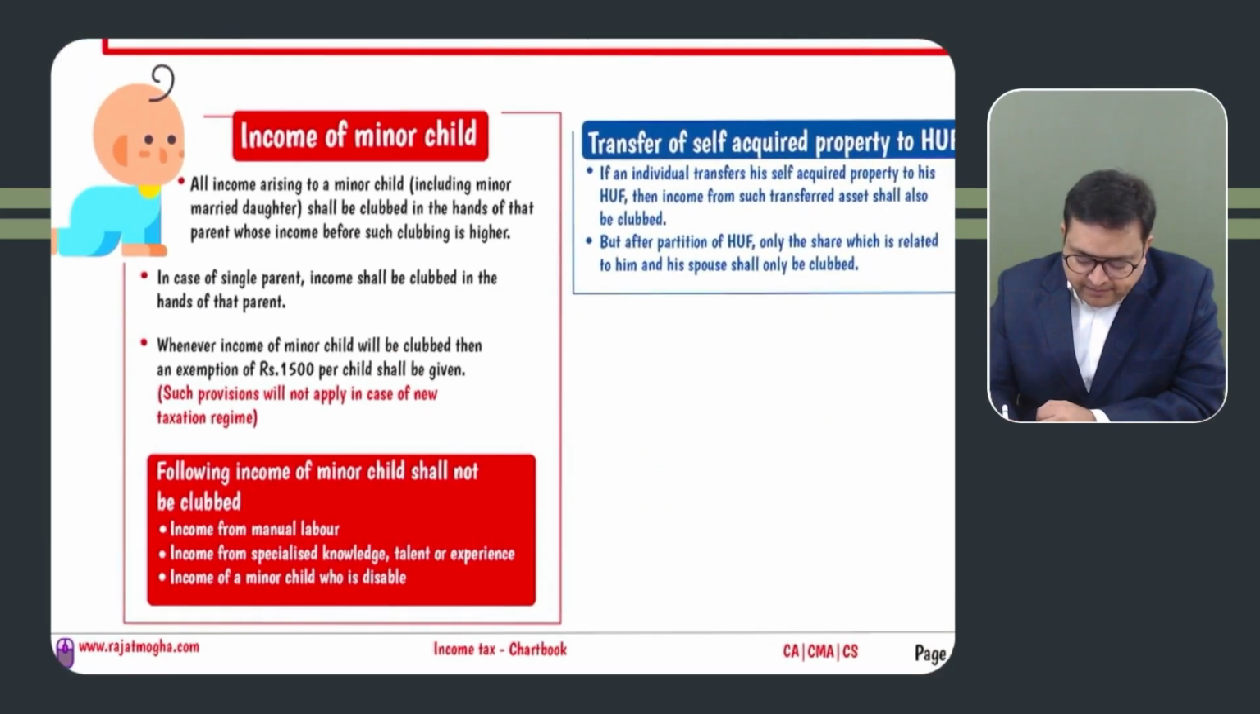Now, if the minor child's income is clubbed in the hands of the parent, and the assessee is following the optional regime, then whenever the income is clubbed in the hands of the parent, there would be an exemption of 1500 per child. 1500 is a flat deduction. The amount of income clubbed is exempt up to 1500, whichever is lower. But if the assessee is following the default regime, there is no such exemption.